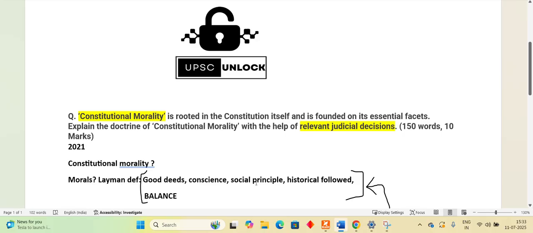It could be certain social principles, that India has certain principles that these are our morals. We don't do this, we don't do that, etc. We respect our elders. That may not be a morally right thing in some other cultures. Then historically followed principles, certain things that we learn in history.